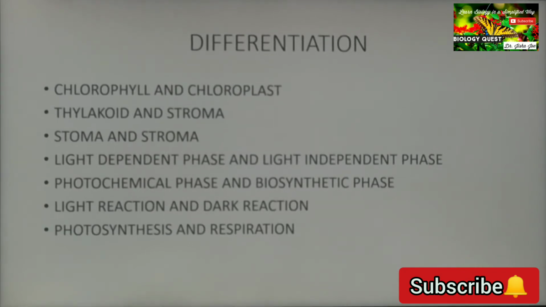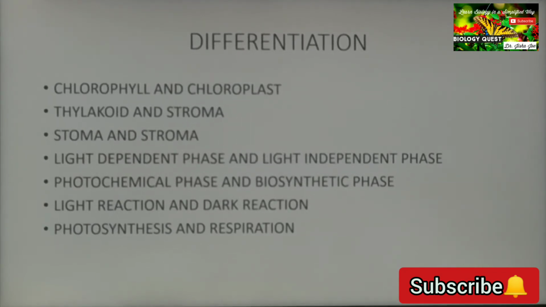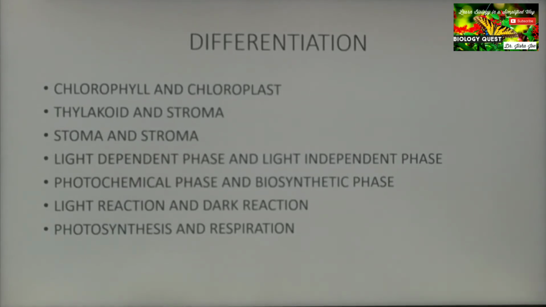Complex glucose molecules or sugar molecules are broken down into simpler substances like carbon dioxide and water in respiration. Whereas in photosynthesis, carbon dioxide and water are joined together to form a large molecule, that is glucose. From simpler substances, more complex molecules are produced.